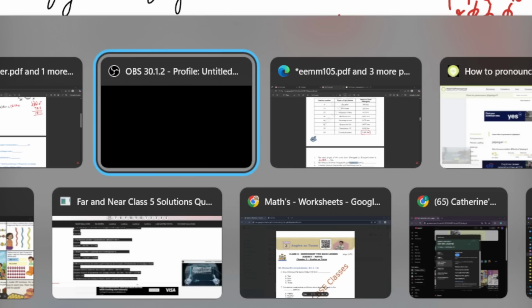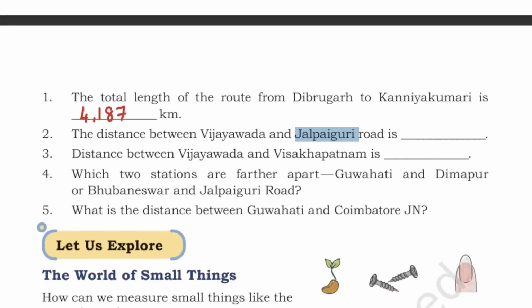Next question. We'll see what is the next question. So 1817 kilometers we will write here. Next we have the distance between Vijayawada and Vishakhapatnam.